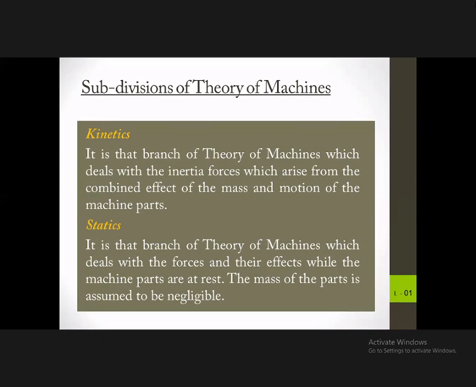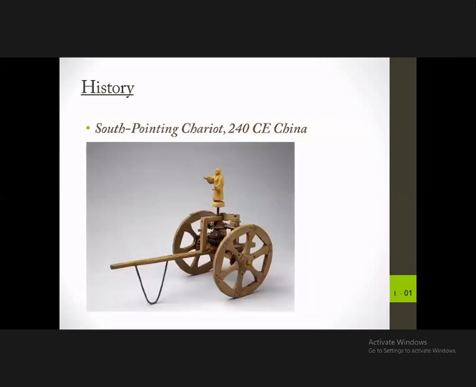And then the study about stationary parts, or statics. So after having said that, we'll go to the short, brief history about mechanics of machines.